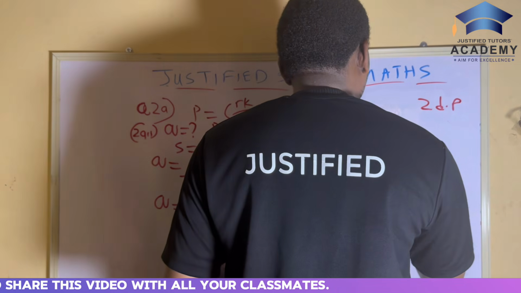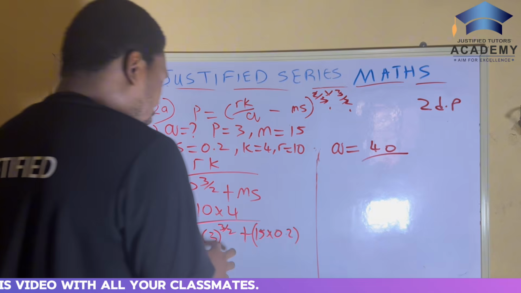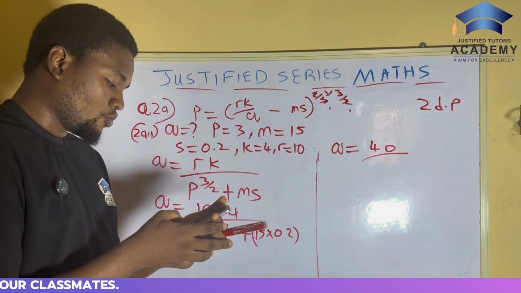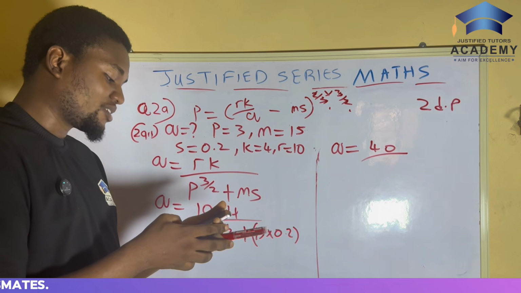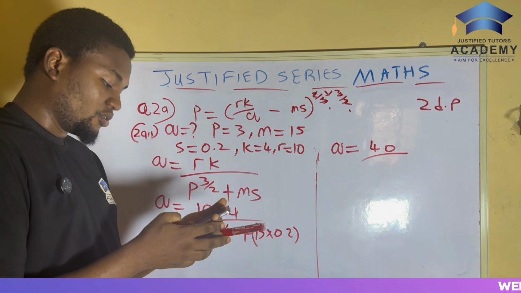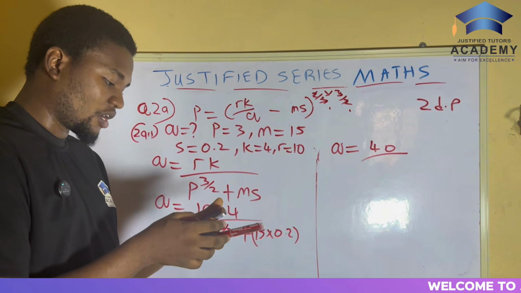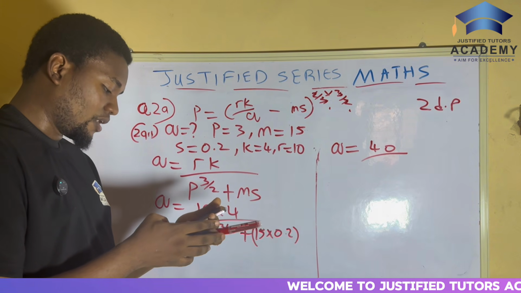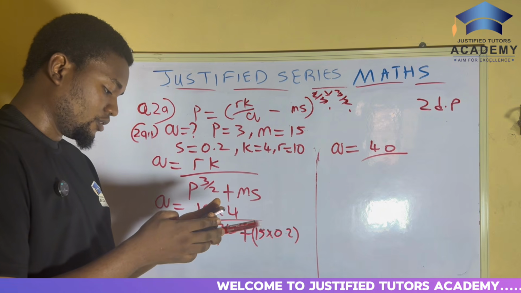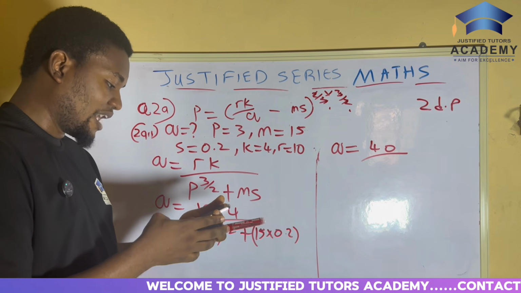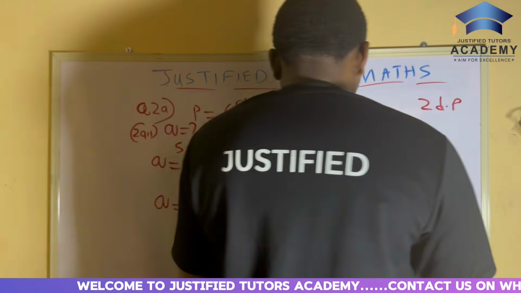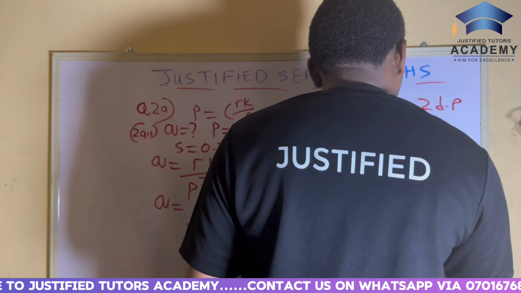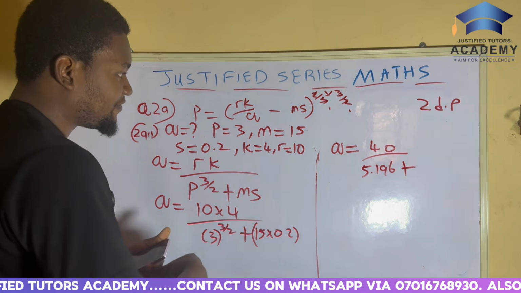So now Q is equal to 10 times 4, which is 40, over, now, what is 3 raised to power 3 over 2? Go to your calculator now. In WAEC, you can use a calculator. This is not jumbo at all. So you can easily go to your calculator and press it out. 3 raised to power 3 over 2 will give us 5.196. Then plus, what is 15 times 0.2?